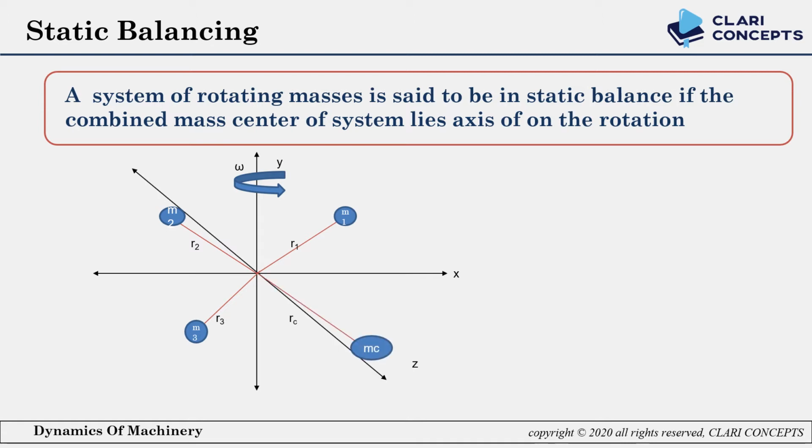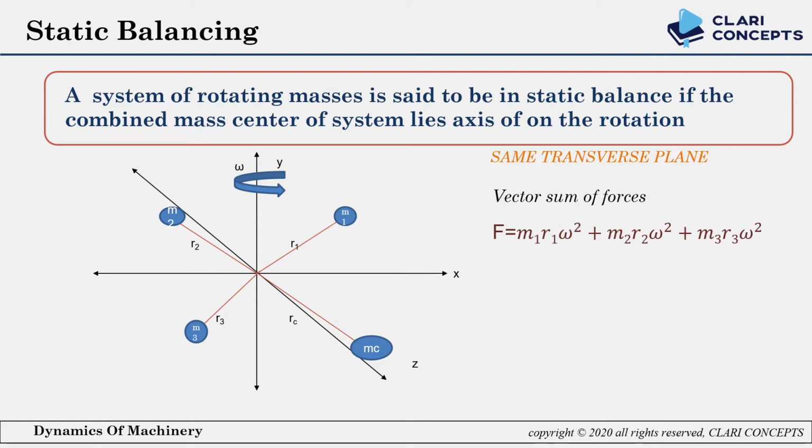For balancing this, we have to add another mass. To balance this force, we add one mass mc at a radius of rc from the center. Now come back to the definition. It says that the combined mass center of the system lies on the axis of rotation. Here, the center created by masses m1, m2, m3 should lie on the rotating axis y. But due to the unbalanced force, it cannot be. So for balancing this, we put mass mc so that the system will be balanced and the center of all masses lies on the rotation axis.